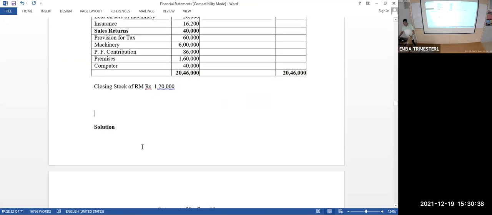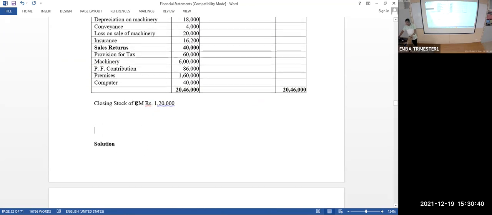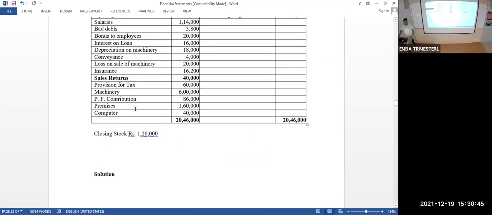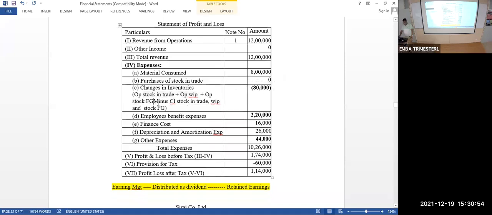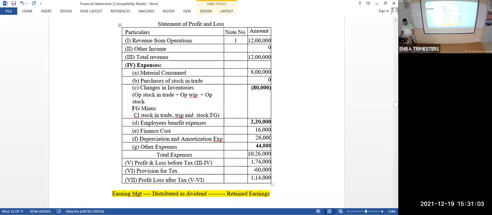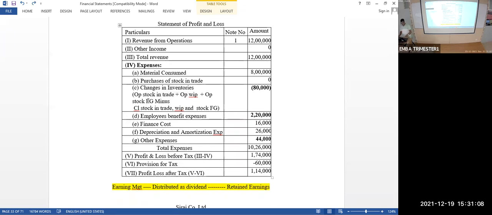Then change in inventory. Change in inventory we have to calculate. How do you calculate change in inventory? Opening stock of stock in trade plus work in progress plus finished goods, minus closing stock of these three: closing stock of stock in trade, work in progress, then finished goods.